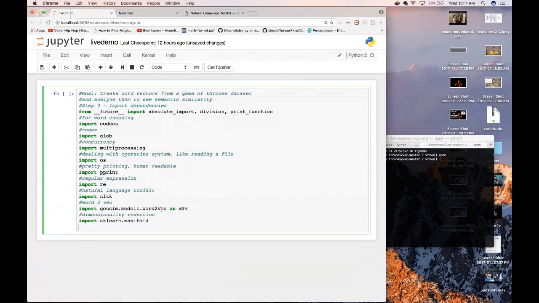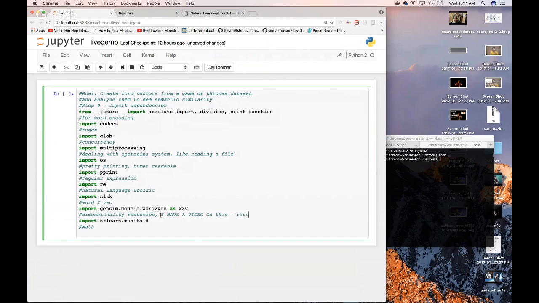The next one is dimensionality reduction. Once we have our word vectors, they're going to be multidimensional. They're going to be 300 plus dimension word vectors, because they're so generalized. And we want to plot them on a 2D graph so we can see them. And how are we going to do that? Well, we're going to perform a technique called dimensionality reduction. I have a video on this called Visualize Data Set Easily. Check it out.